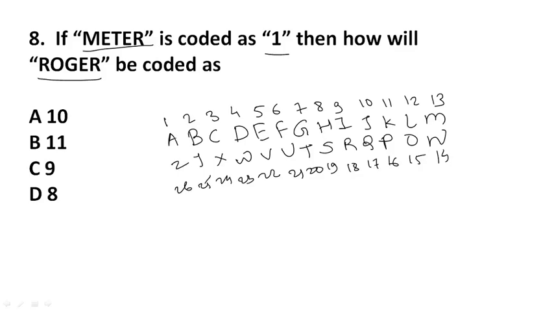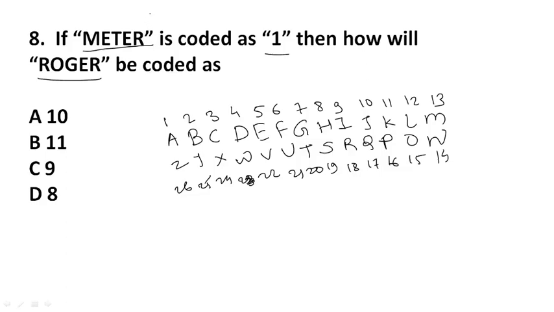In the examination hall, you should also write this format of alphabets in your rough sheet, so that you can easily find the answers of questions.